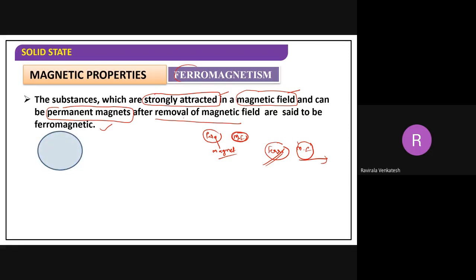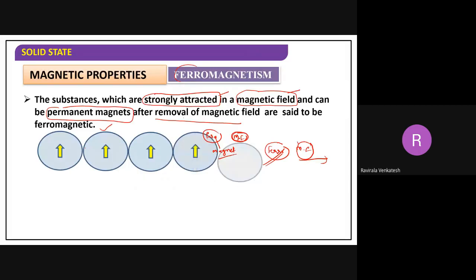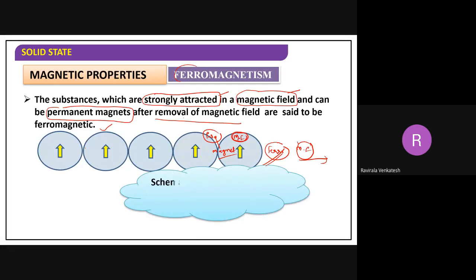Next, we will see how these domains are forming. What is the difference between the para and the ferro? Let me consider. Now here you observe, the arrow is in the upward direction. This is also upward. All the arrows are in the upward direction. The alignment of the ferromagnetic substance, if you observe, they are all in the same direction.